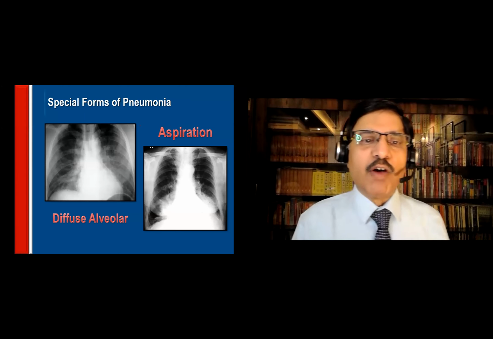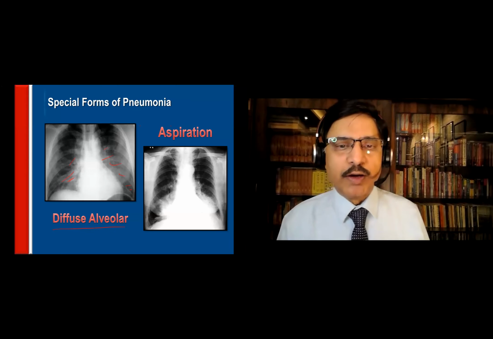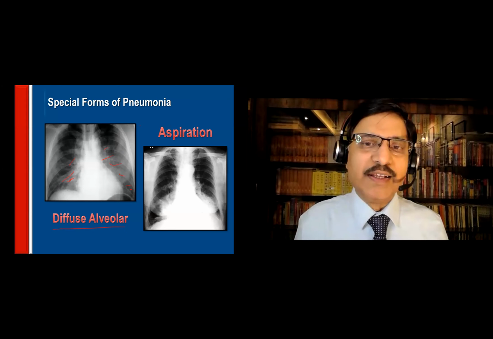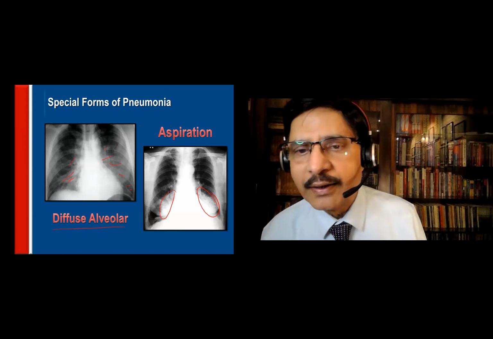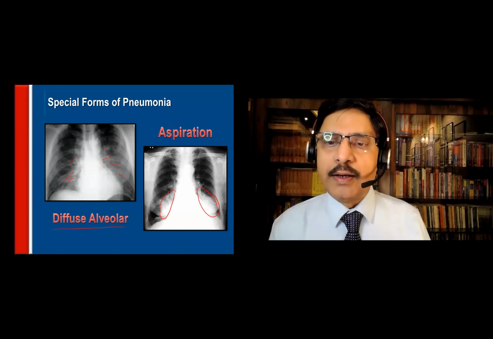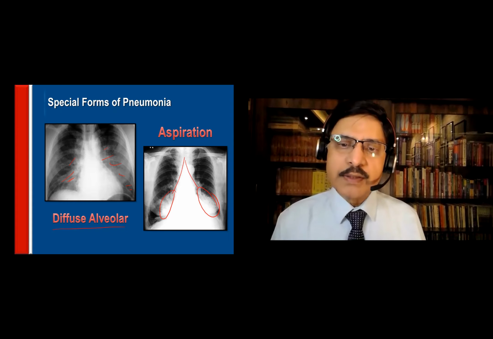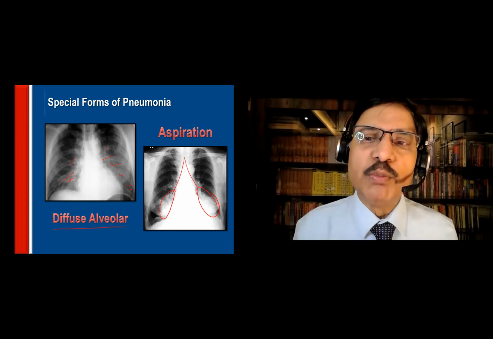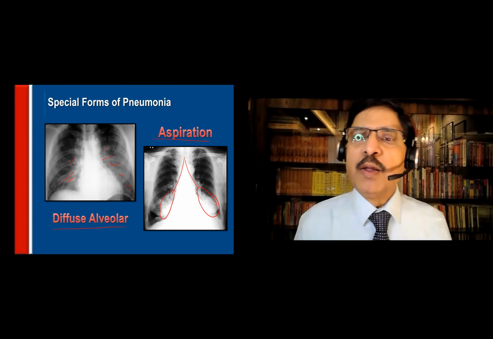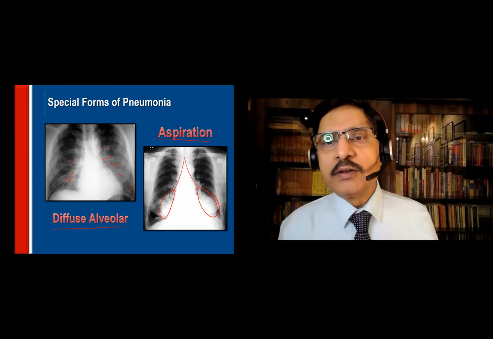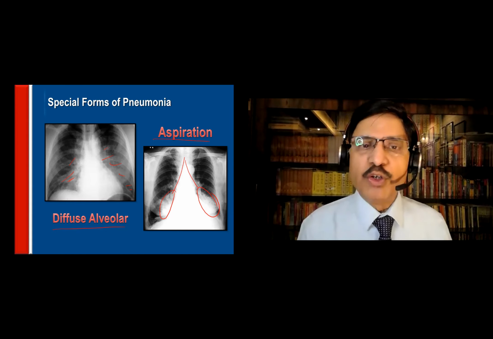Diffuse alveolar involvement, you see, diffuse alveolar. This is a pattern of viral pneumonias, atypical pneumonias, and then aspiration pneumonia, usually lower lobe, usually bilateral, nearer to the hilum, nearer to the cardiac shadow, because the direction of the trachea is like that. And this is aspiration pneumonia. Who are the people for aspiration? Epileptics, young children, drug abusers, severe alcoholics, people who have coma for any reason. They can have aspiration pneumonia.